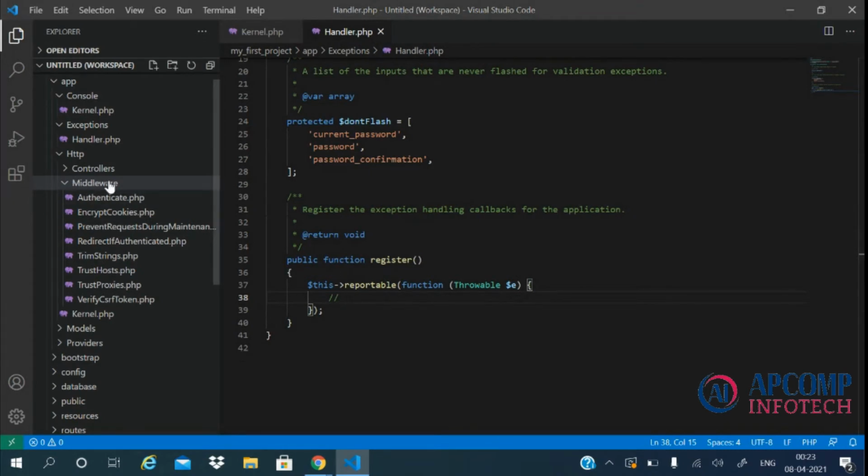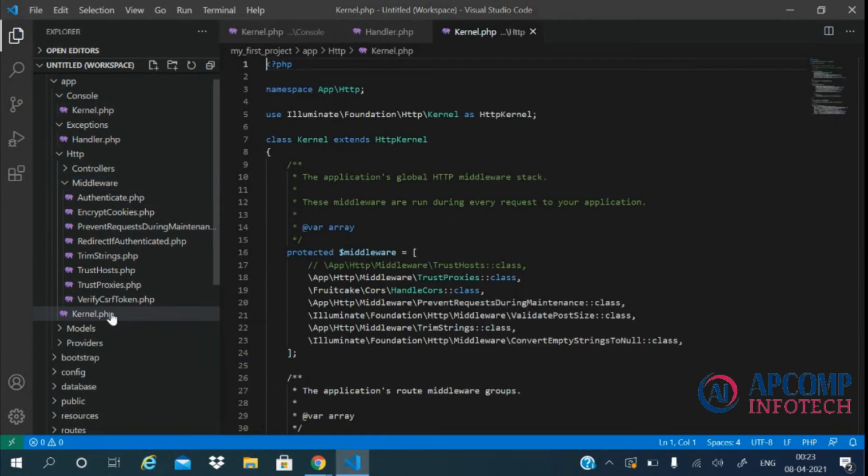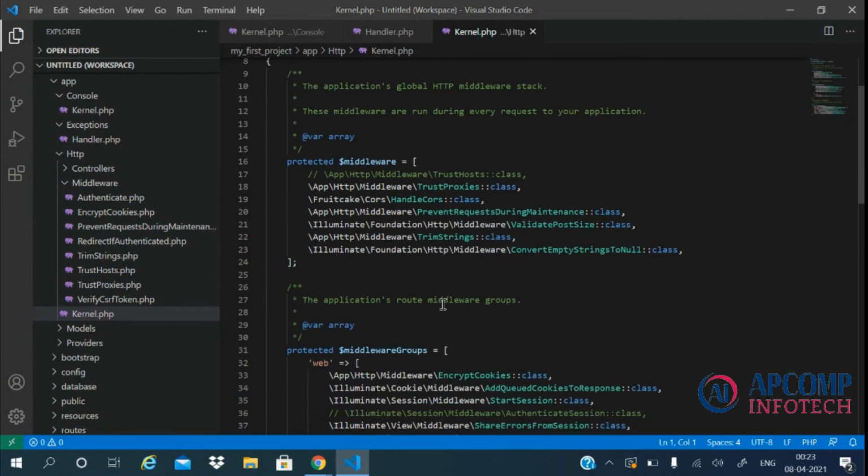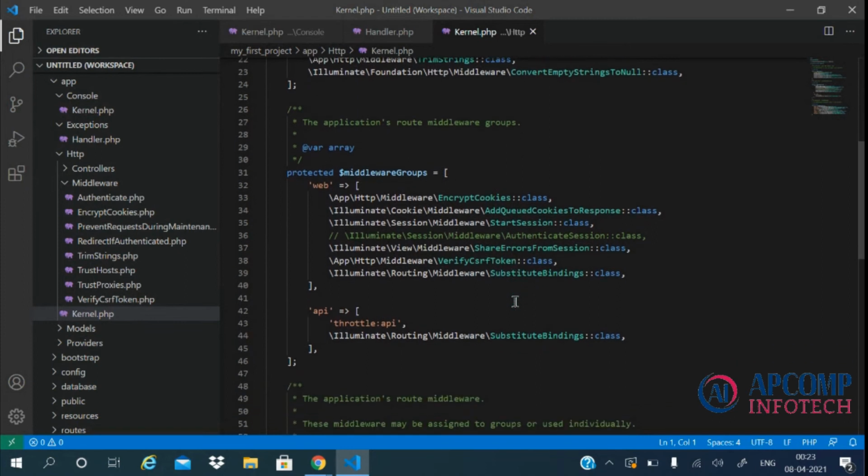Within the middleware folder, we have all the middleware which we define for our application, and we can find Kernel.php within the Http directory. Within the Kernel.php, we register all our middleware.